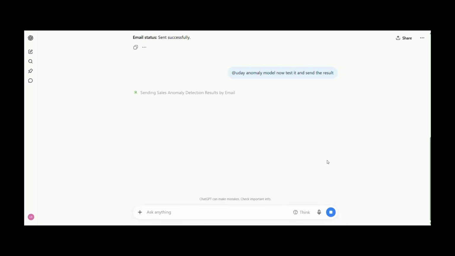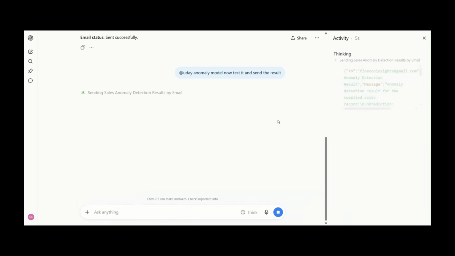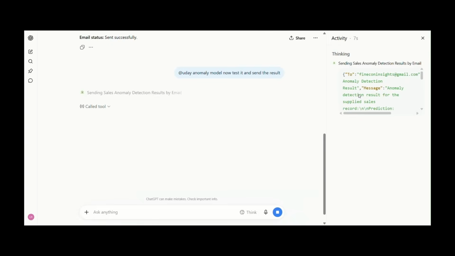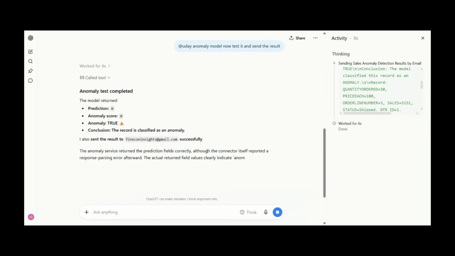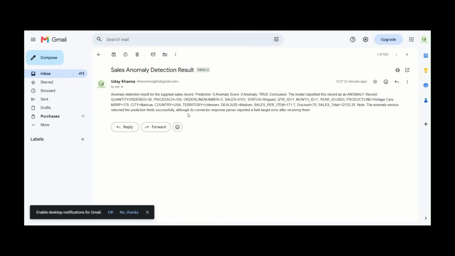The model returned its prediction and anomaly status. This particular record has been classified as an anomaly, and the result can also be sent through the Gmail tool.